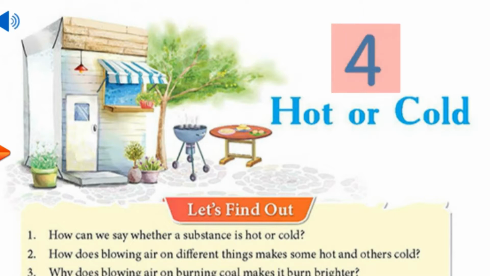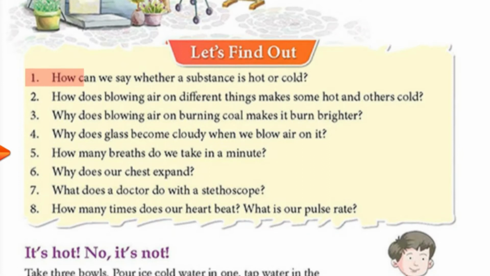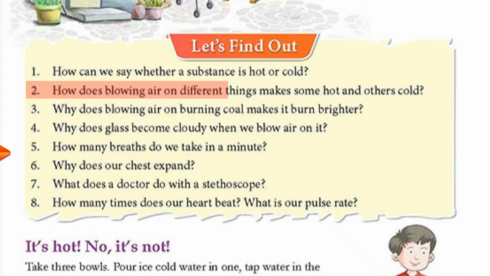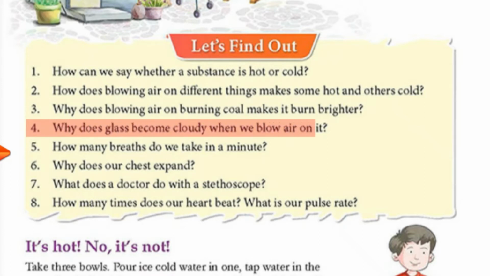Chapter 4. Hot or cold? Let's find out. 1. How can we say whether a substance is hot or cold? 2. How does blowing air on different things make some hot and others cold? 3. Why does blowing air on burning coal make it burn brighter? 4. Why does glass become cloudy when we blow air on it?